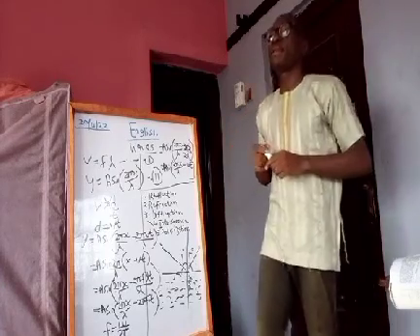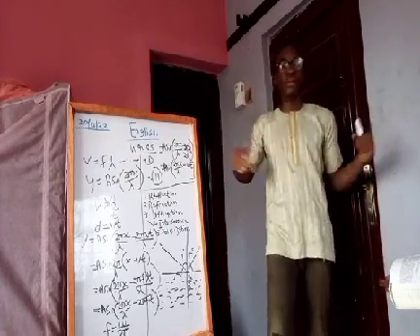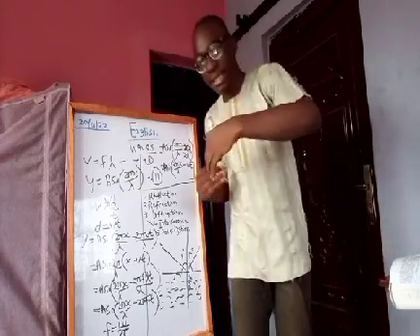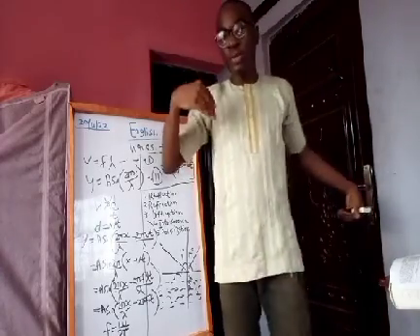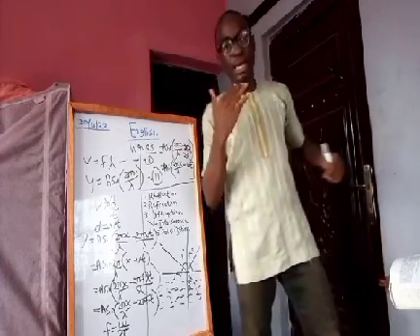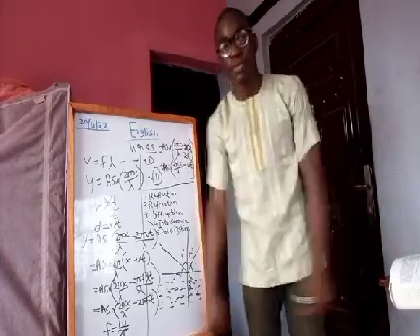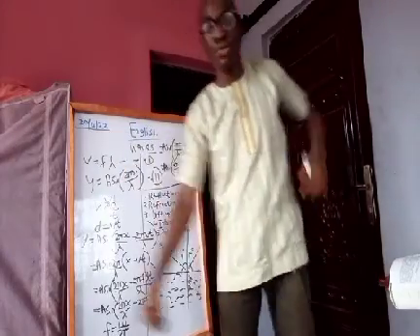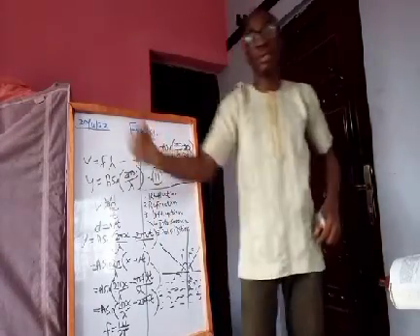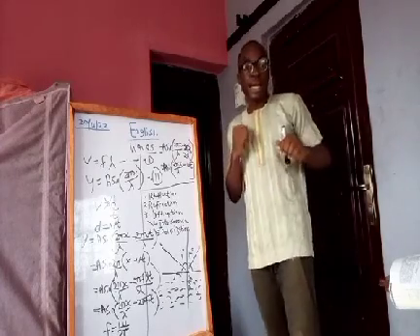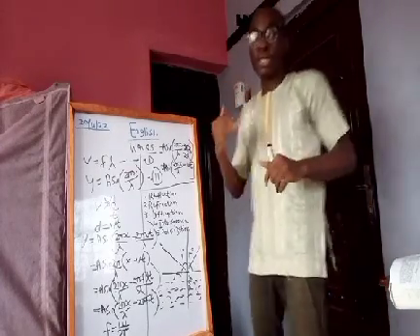Let me explain myself. Imagine you are running and you hit another person. If you and that person are running from opposite direction and you hit, two of you will not go anywhere. You will just hit and fall down. That's if you are going with the same force. But imagine you are running the same direction. So when that person hits you, it's like pushing you forward. So you move faster with more momentum. We'll talk about momentum in the subsequent video, but that demonstrates destructive and constructive interference.